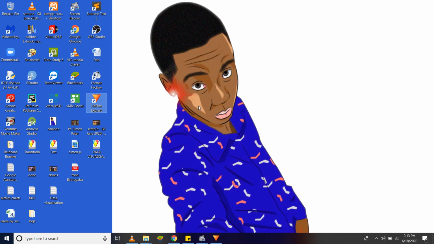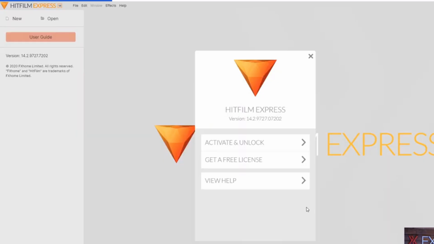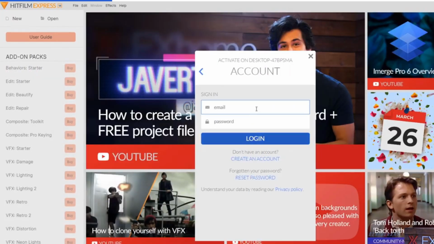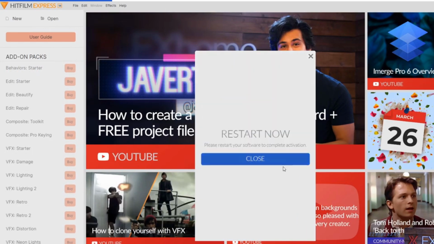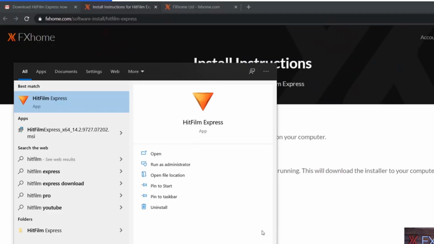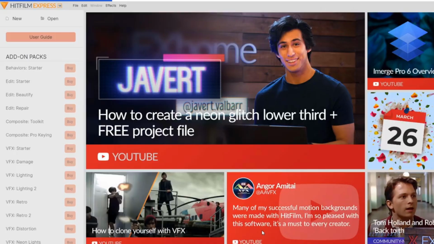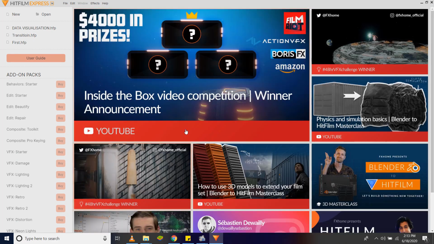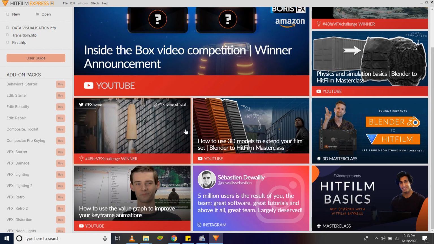Once you've downloaded and installed the software, you're going to want to activate it. So to activate it, just enter the email and or username and password which you used while creating the account when you were downloading it, and you'll have to restart the software, close it and open it again, and you'll have it installed on your computer and activated. So it will look something like this after you've done everything, the installation and the activation.